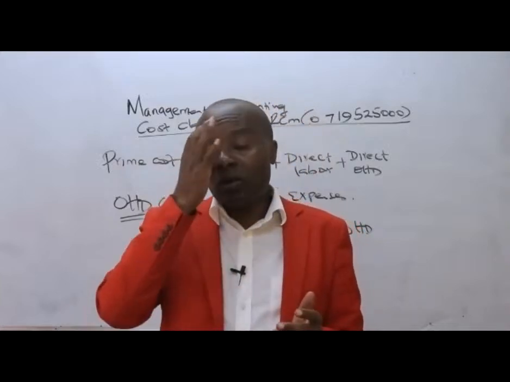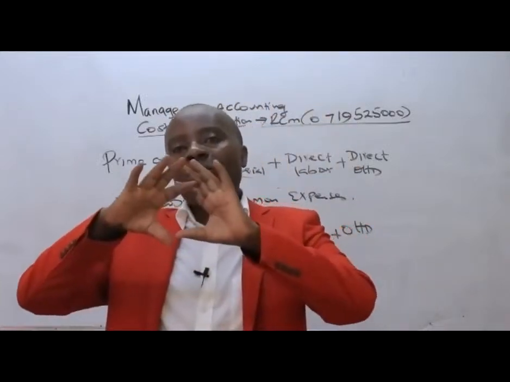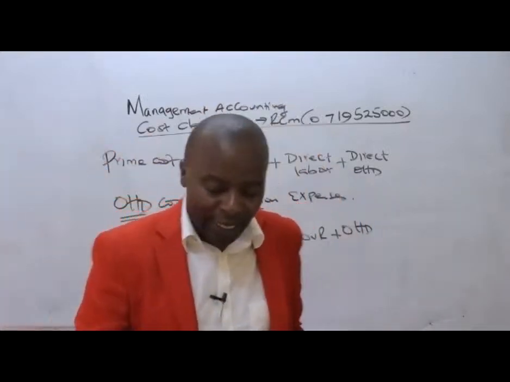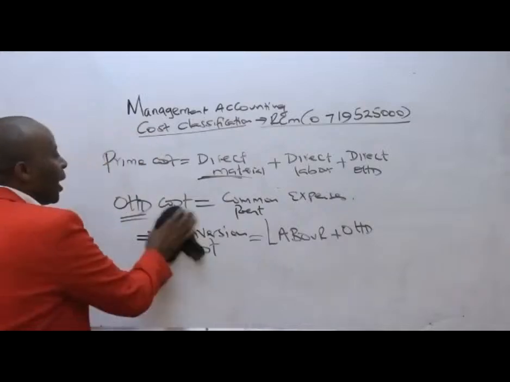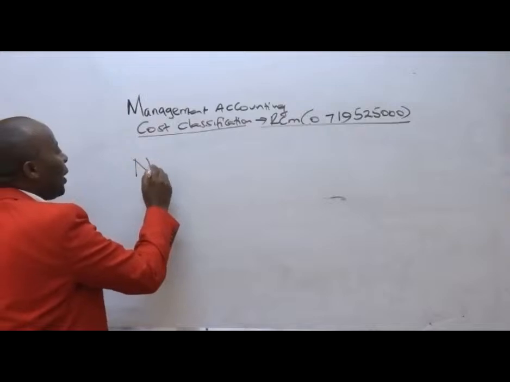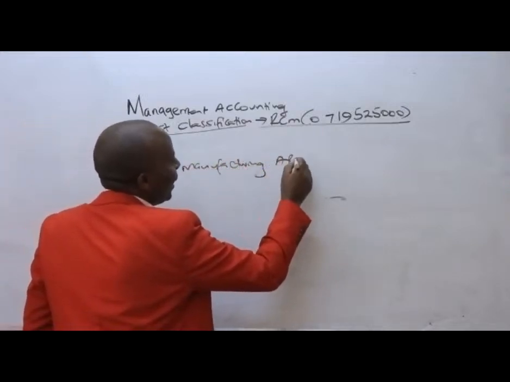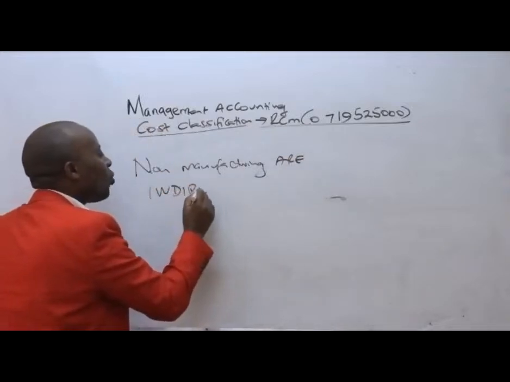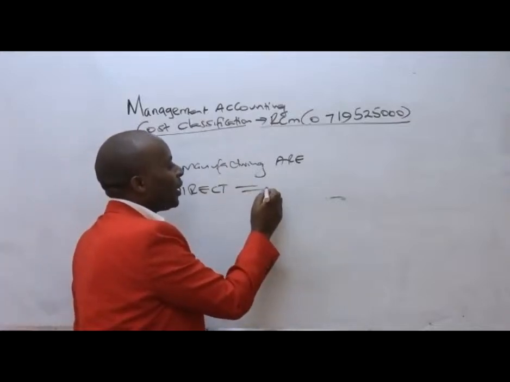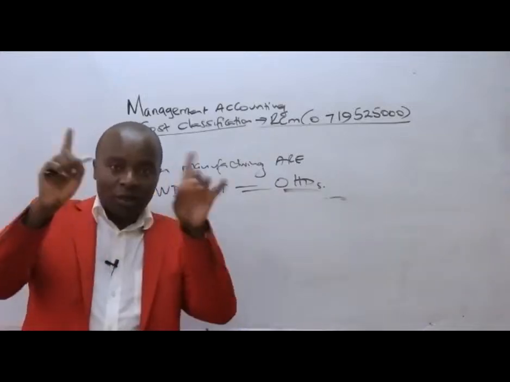Outside the manufacturing cost, we shall be having what we call the non-manufacturing costs, which are basically indirect. Non-manufacturing costs are indirect. Why? They are not directly attributable to production. And in most cases, these non-manufacturing costs are the ones we call overheads. They're the common expenses.